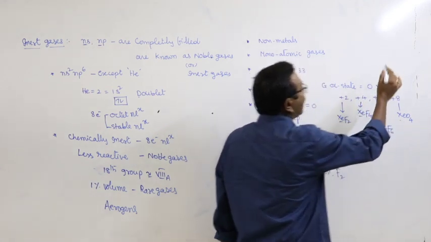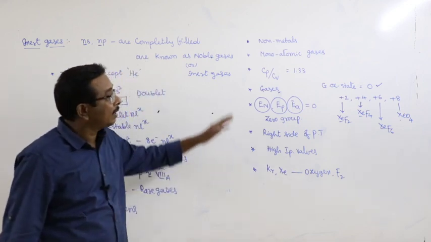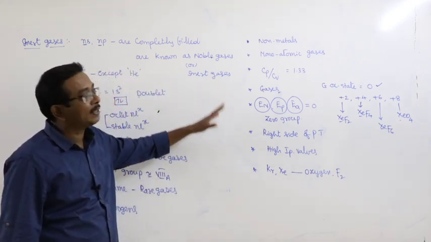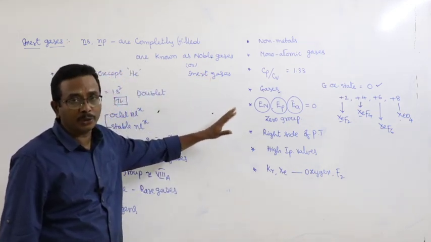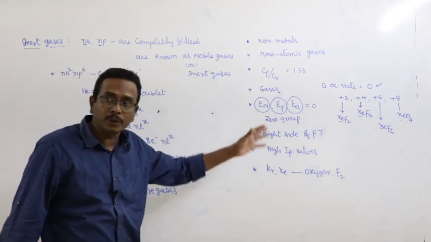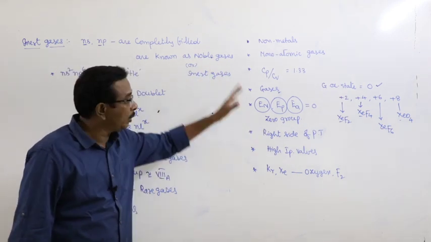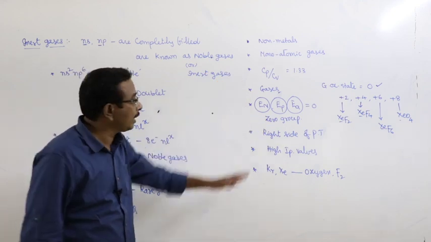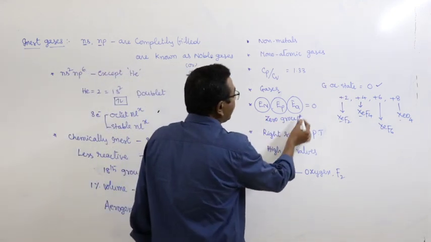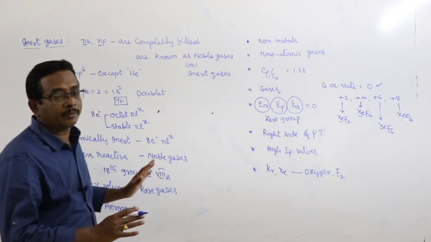But in the elemental state, the oxidation state of the zero group elements or noble gases or inert gases is equal to 0. Electronegativity 0. Electropositivity 0. Electron affinity 0. They are known as zero group elements.